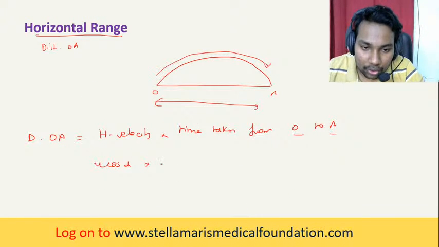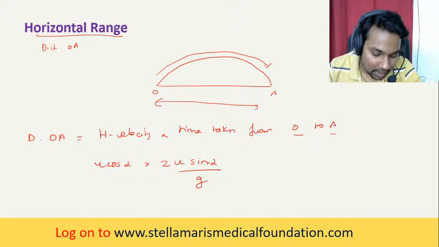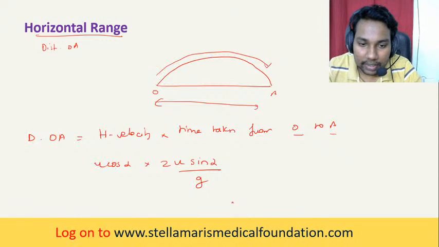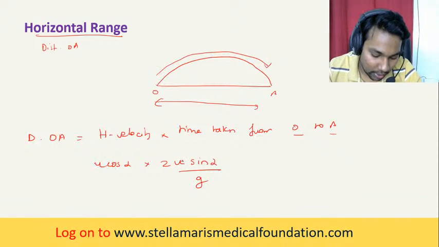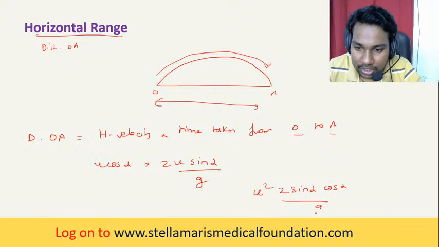So time of flight is equal to 2u sine alpha by g. We can write it like this: u squared into 2 sine alpha cos alpha by g.